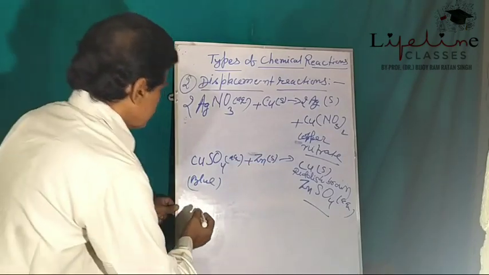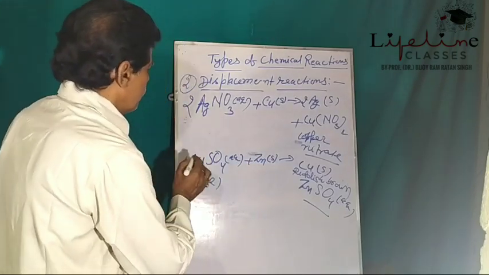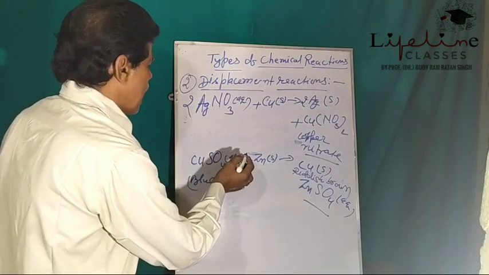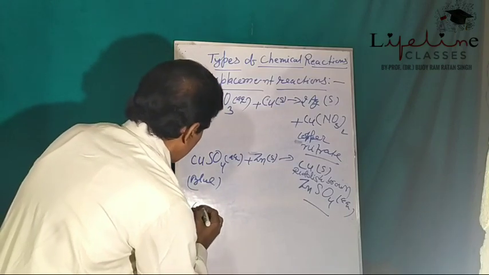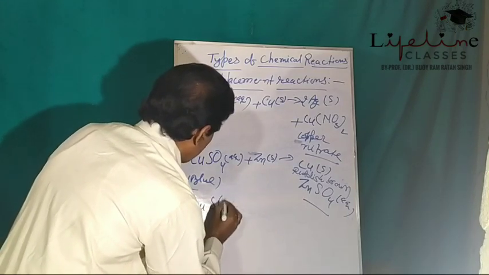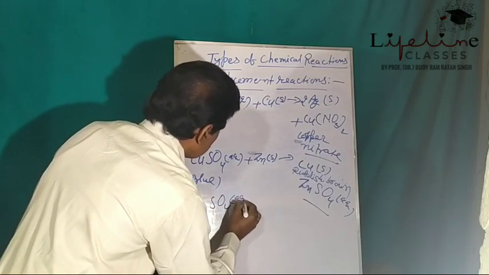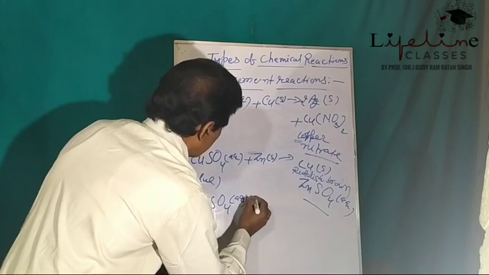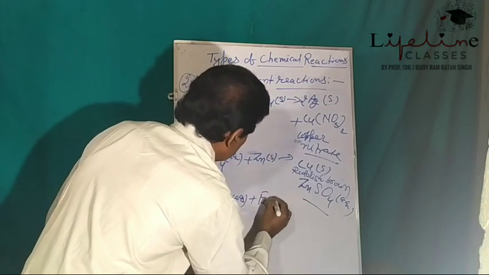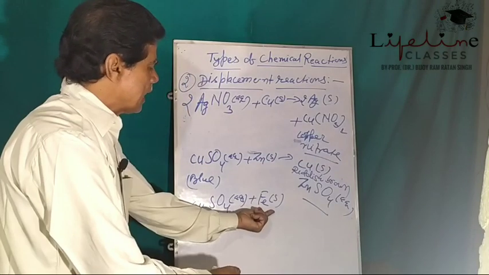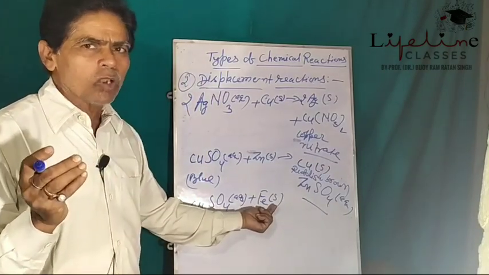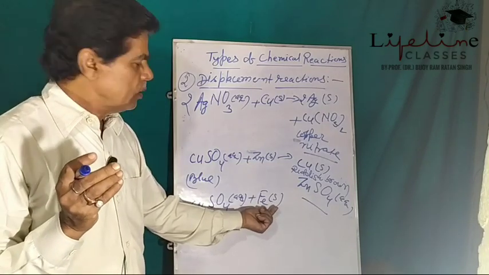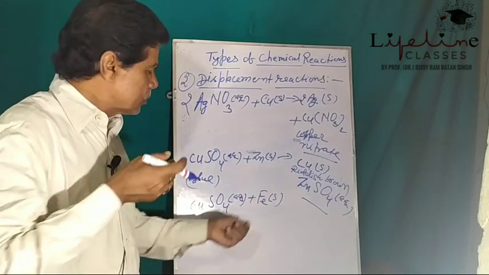Similarly, when iron nails or iron filings are added to copper sulfate solution, aqueous, plus Fe, meaning iron filings, these may be fine particles of iron or may be iron nails.